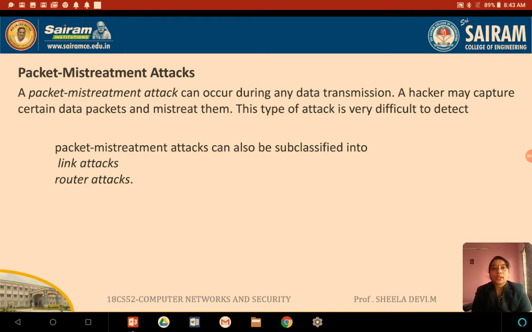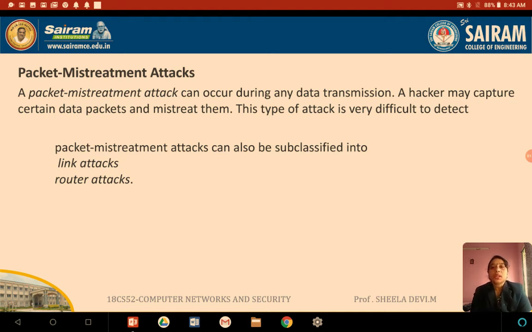So we'll see what are the attacks in the packet mistreatment. One more thing is, if they are just going to see what information has been passed between the source and the destination, it is very difficult to identify. This is a passive attack. Active attack means they are going to change the content of the data, so that can be easily identified. But in the passive attack, they are not going to change the content, they will simply listen to what is happening, how many packets have been sent, what is the length of the packet, from whom to whom it is sent. These are called passive attacks, which are very difficult to detect.